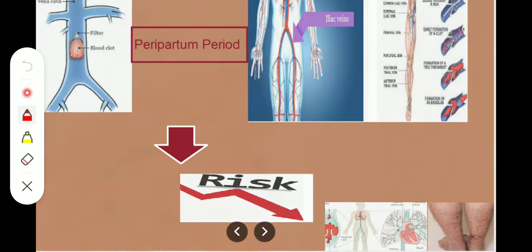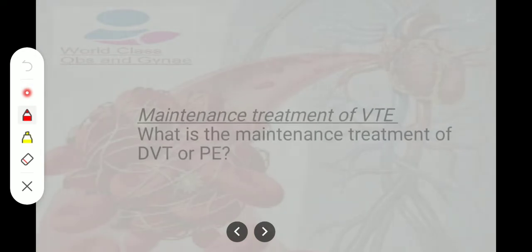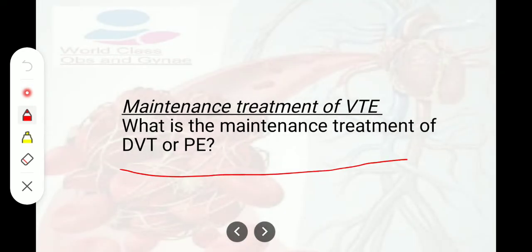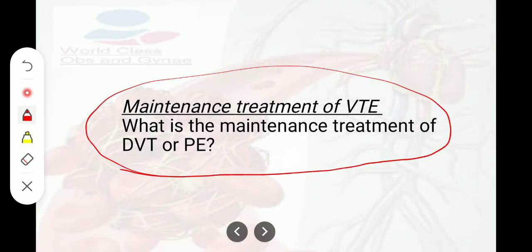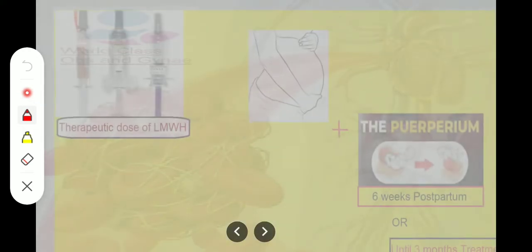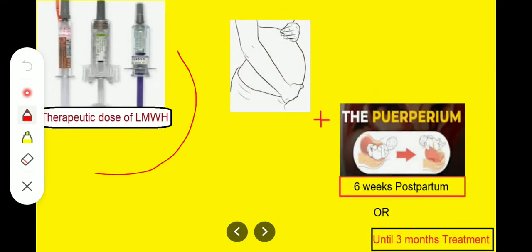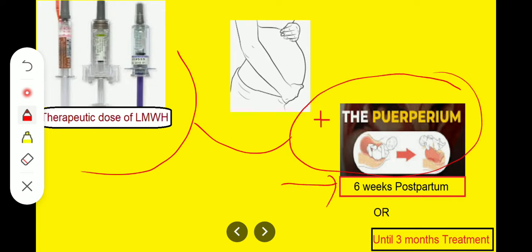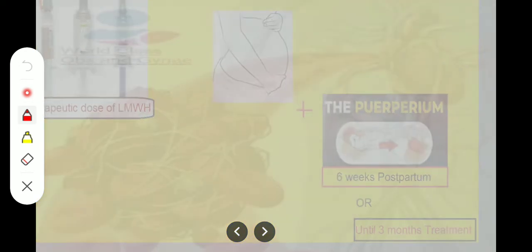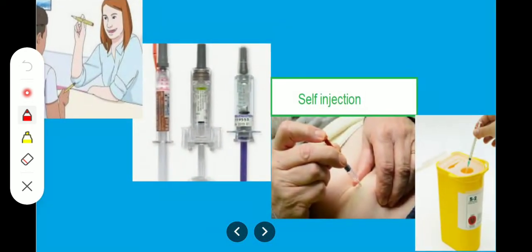Now, how would we do maintenance treatment of VTE? What is the maintenance treatment for DVT or PE? Therapeutic dose of low molecular weight heparin is given in pregnancy plus puerperium, 6 weeks postpartum or until 3 months of treatment. So that is the recommendation. And the patient should be taught how to do self-injection and how to discard the sharps.